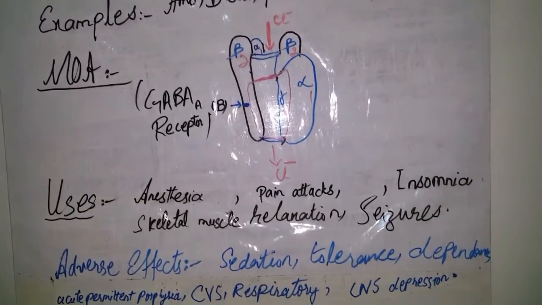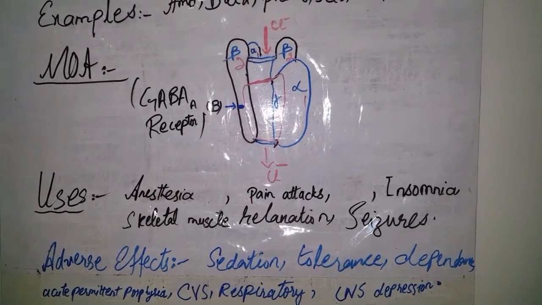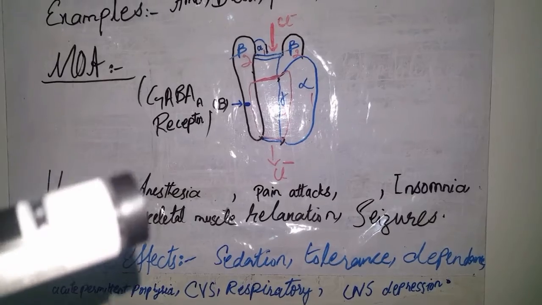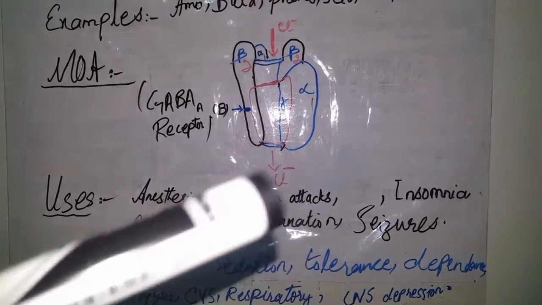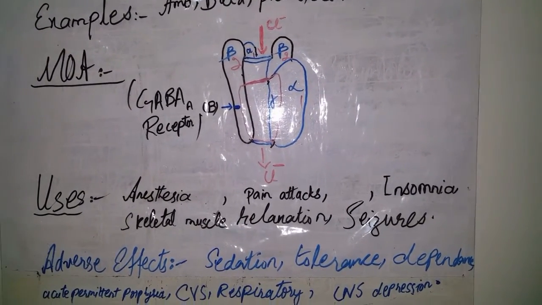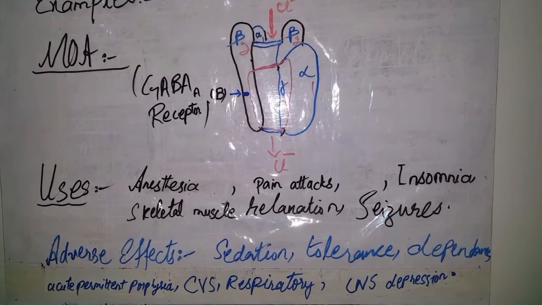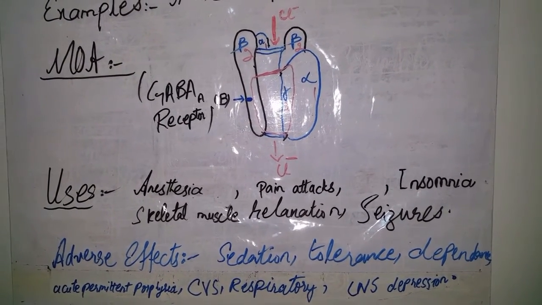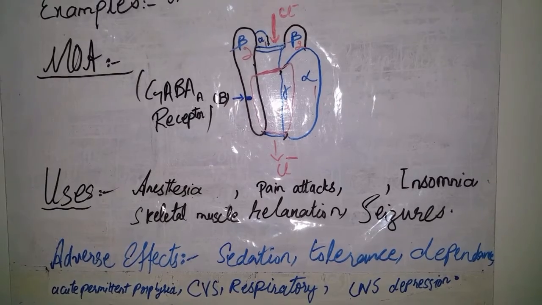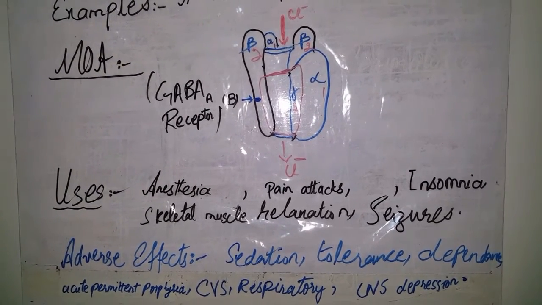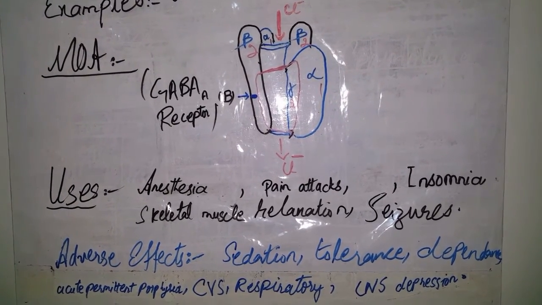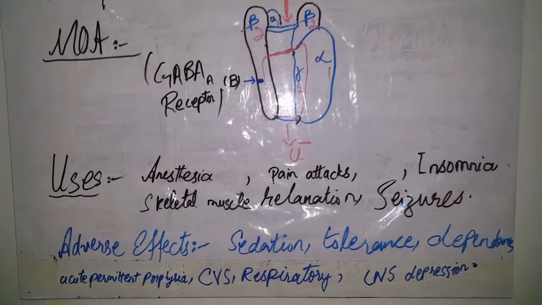These drugs are used to induce anesthesia. Thiopental is used. These are also used to treat the panic attacks. To treat insomnia, secobarbital is used for this purpose. To cause skeletal muscle relaxation and are used in the seizure disorders. Phenobarbital is mainly used in the treatment of seizures.